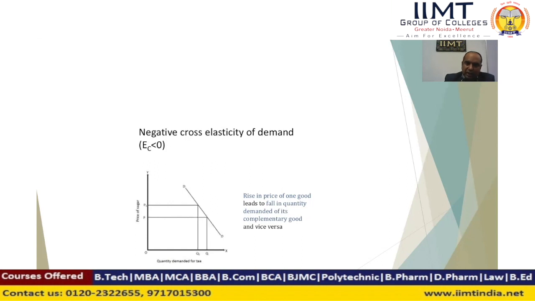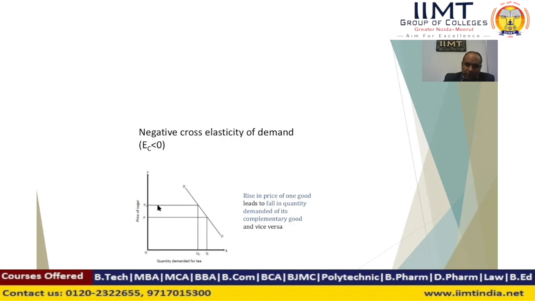The second case is negative cross elasticity of demand. Negative cross elasticity of demand means the value of cross elasticity is less than 0. On the y-axis we take the price of a commodity and on the x-axis the demand for another commodity. Suppose the price of sugar rises, then the demand for tea will fall.